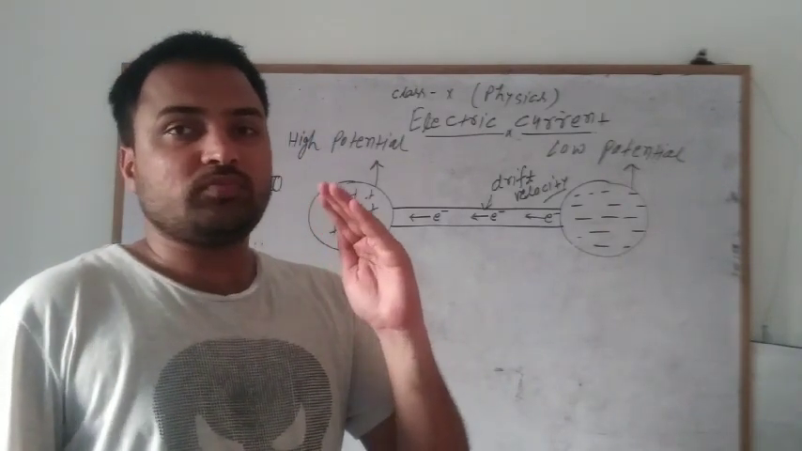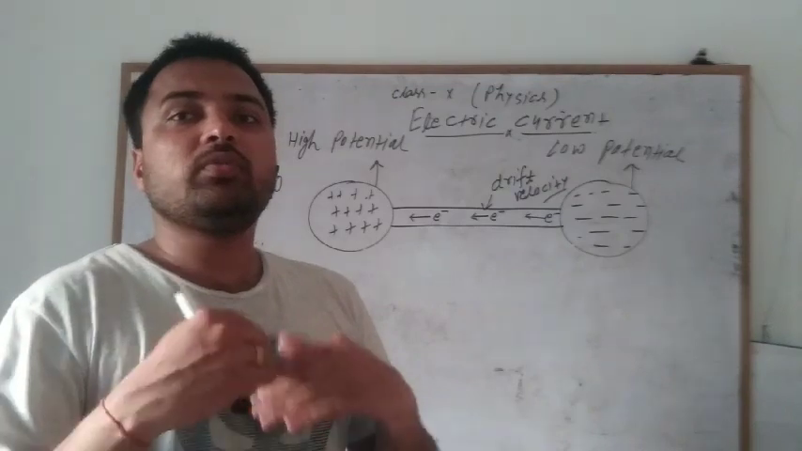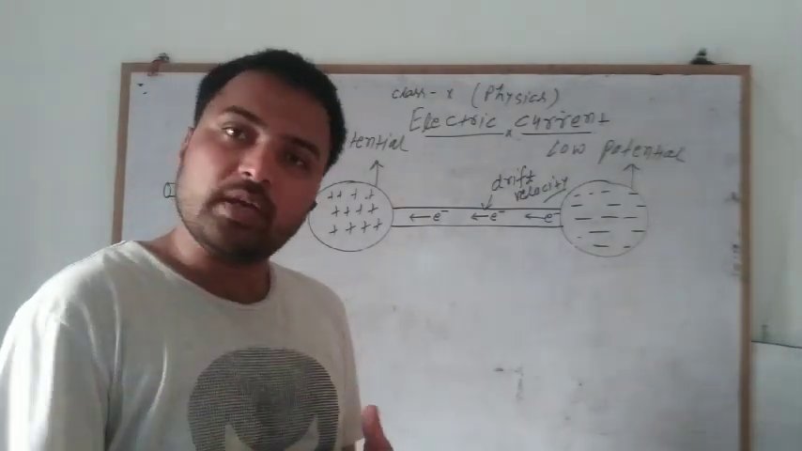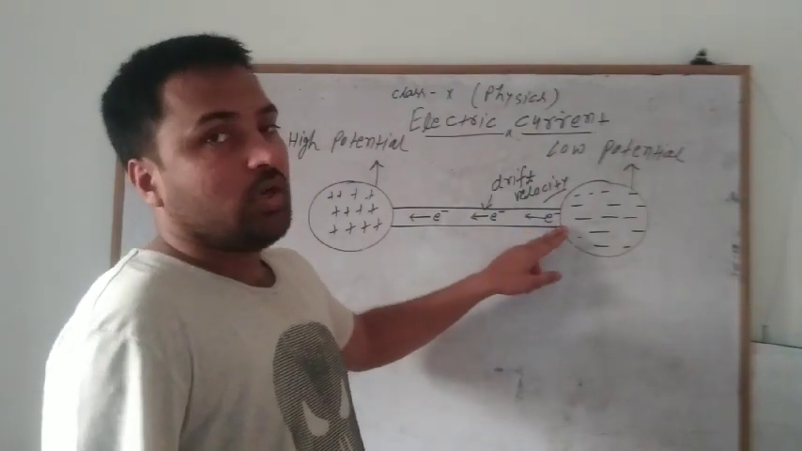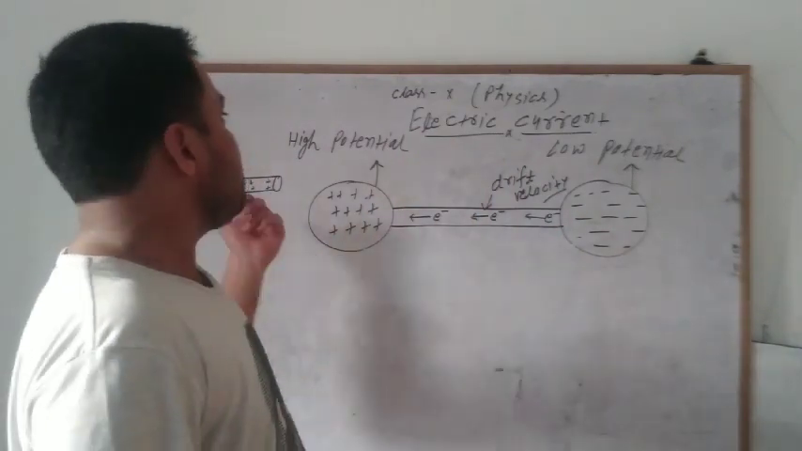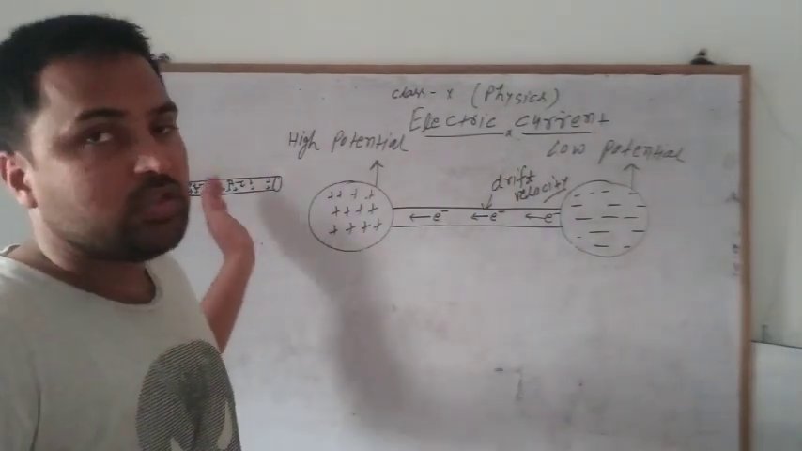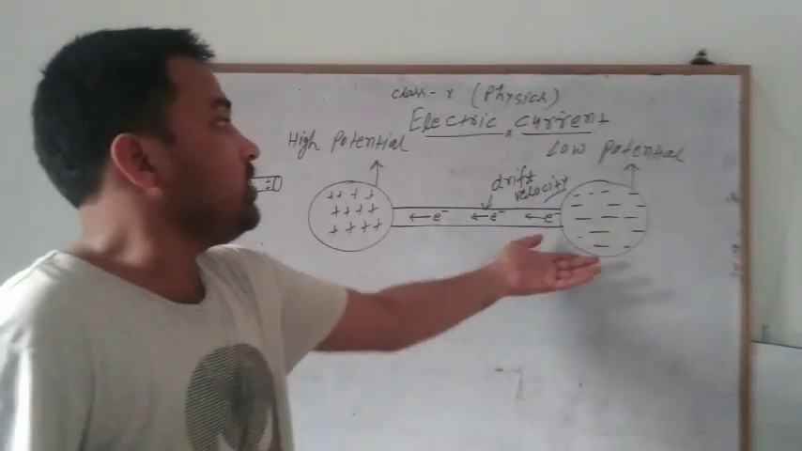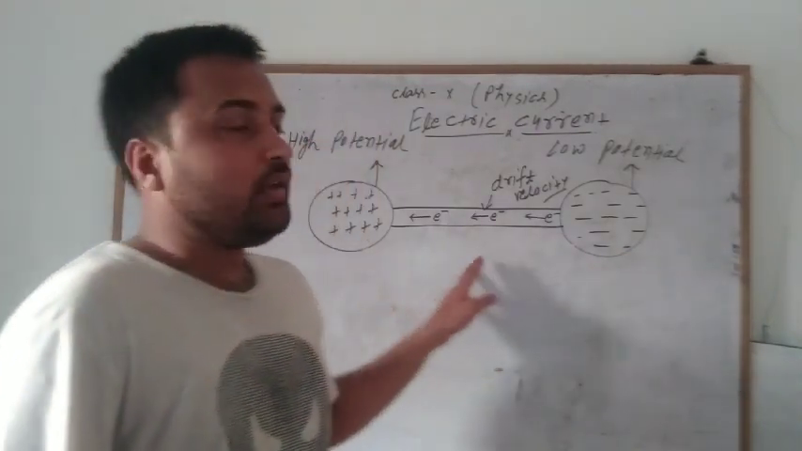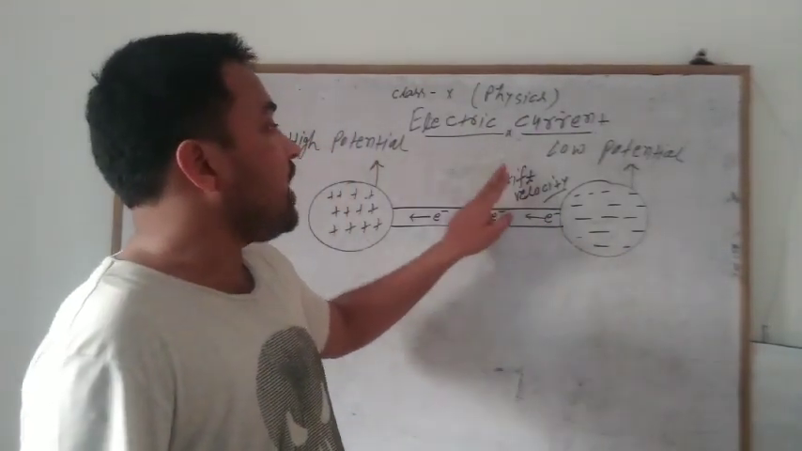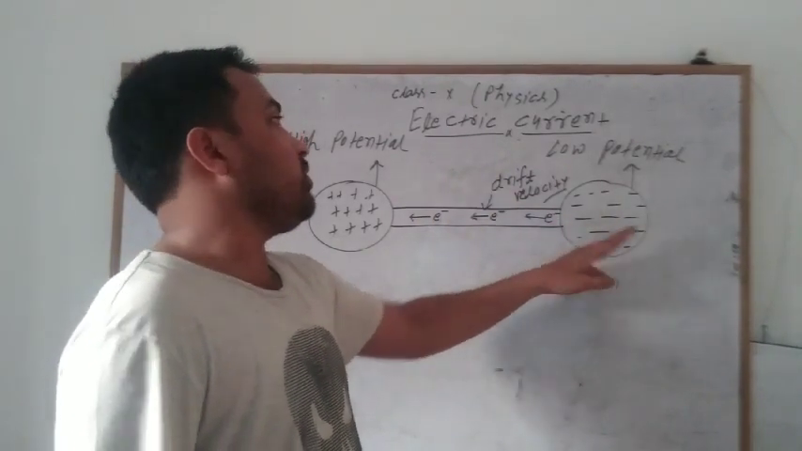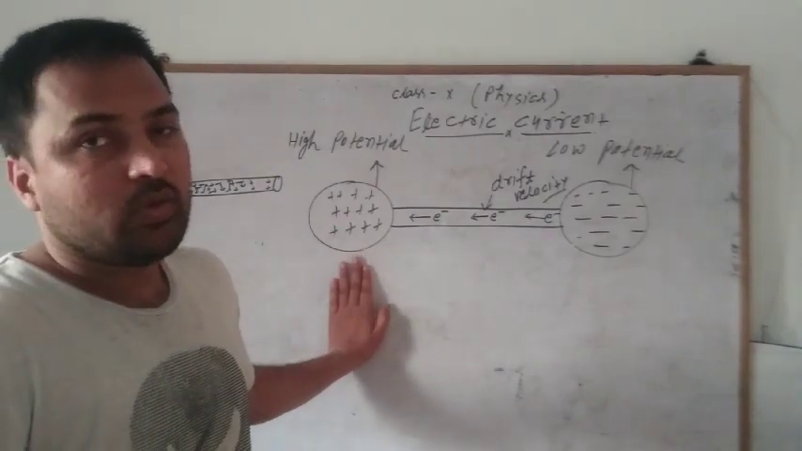So drift means what? Forcefully, due to the influence of some external field or some external effect, the electrons will move in certain directions. So when this metallic wire, which has random velocity of billions of free electrons, is placed between the high potential and low potential bodies, the electrons gain drift velocity and start to move from the lower potential body to the higher potential body.